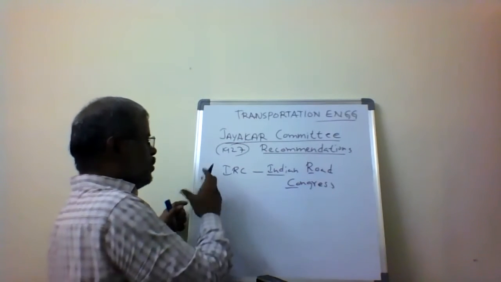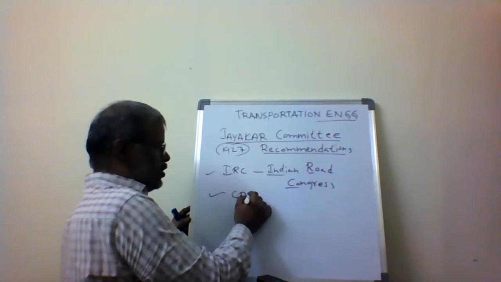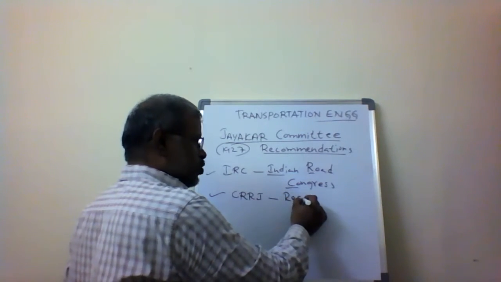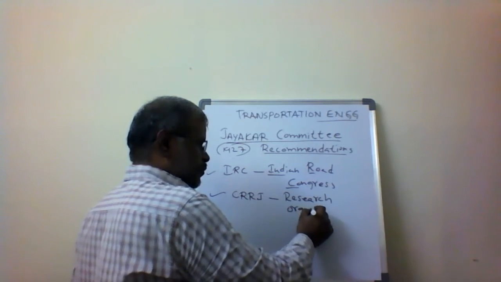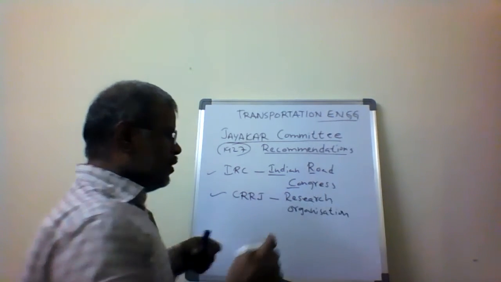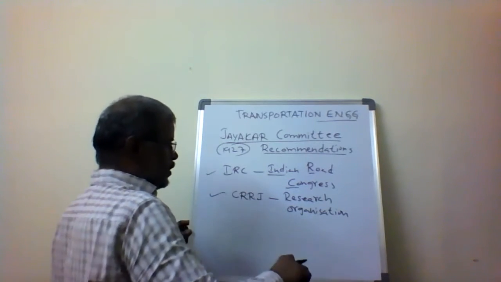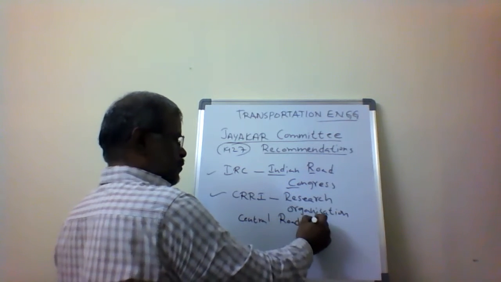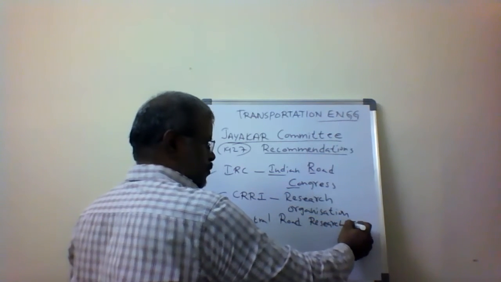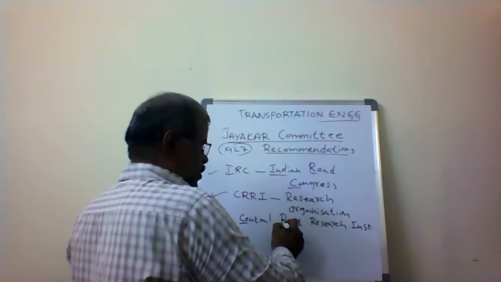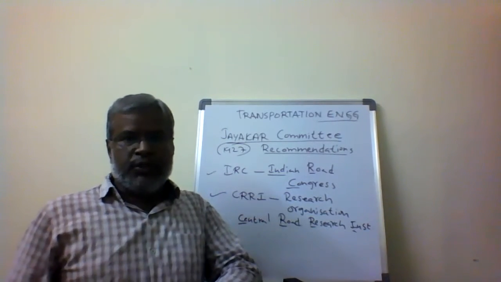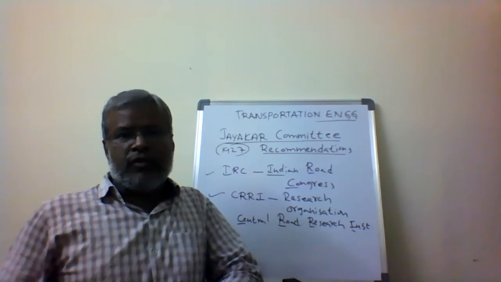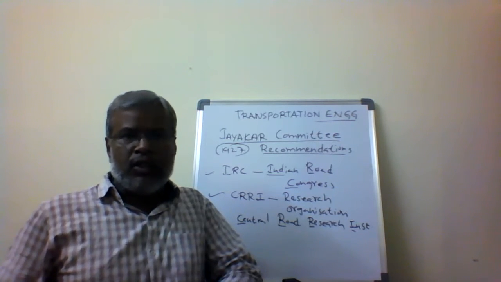The last recommendation given by the Jaker Committee is another organization called the Central Road Research Institute, CRRI, a research organization.